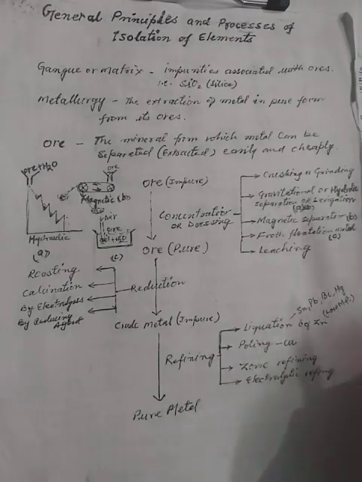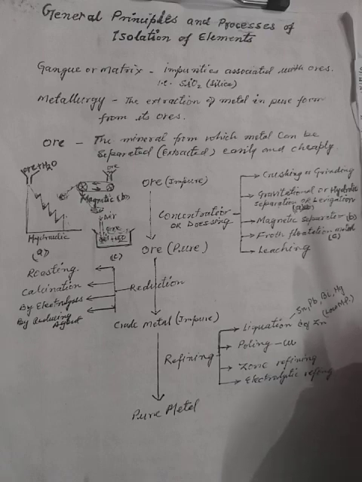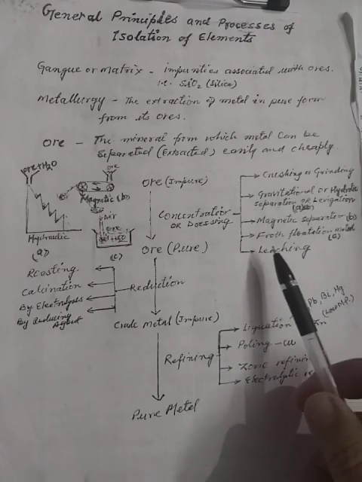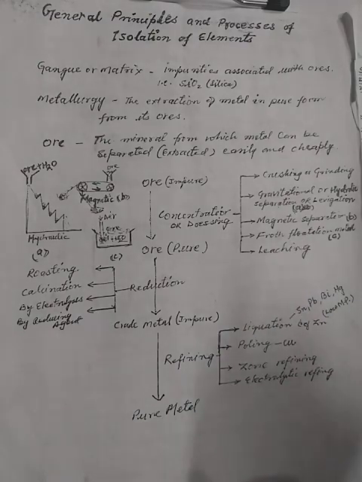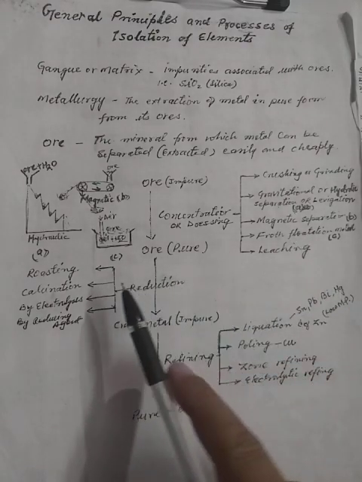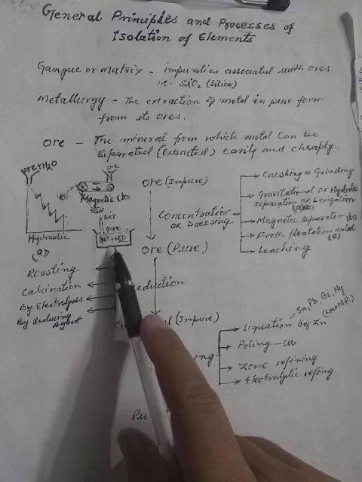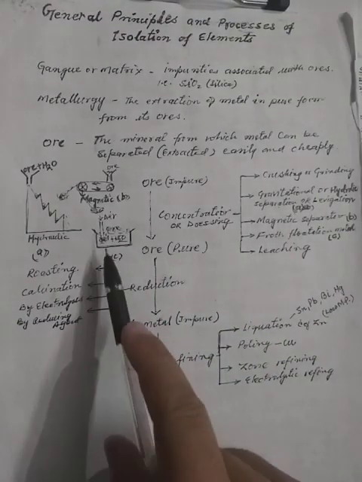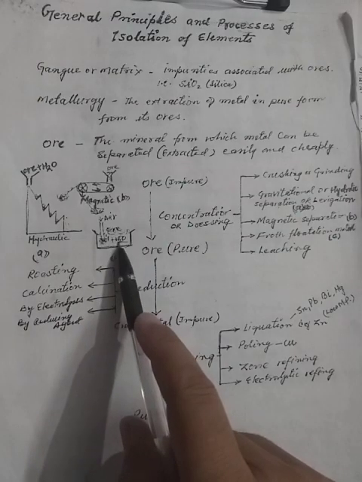So in the froth flotation process, generally sulfide ores are separated. Sulfide ores are generally separated by the froth flotation process, like argentite, which is an ore of silver, Ag2S.